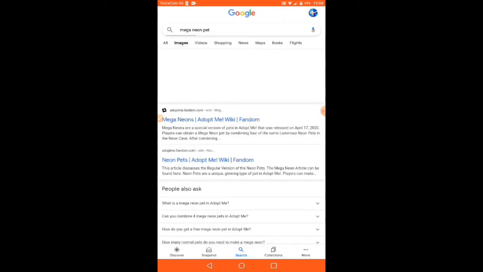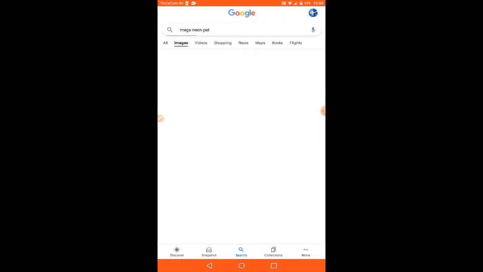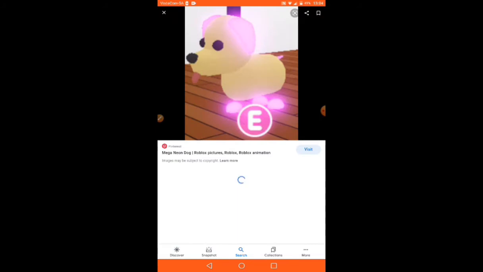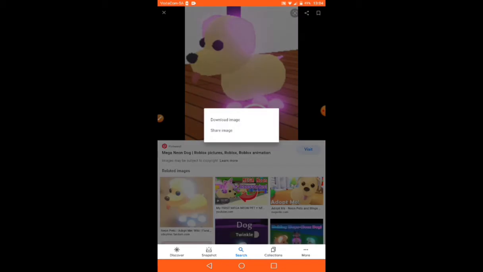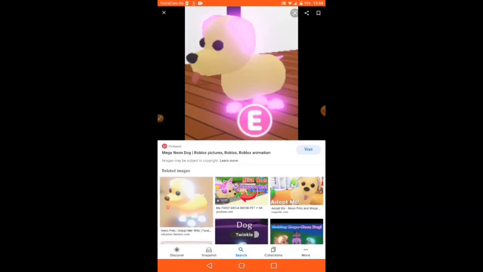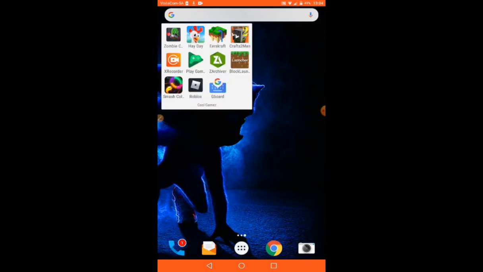just go to images, and then just download any, like, just hold on the picture and then click downloading. So see, up here you can see it's downloaded. Now open Gboard